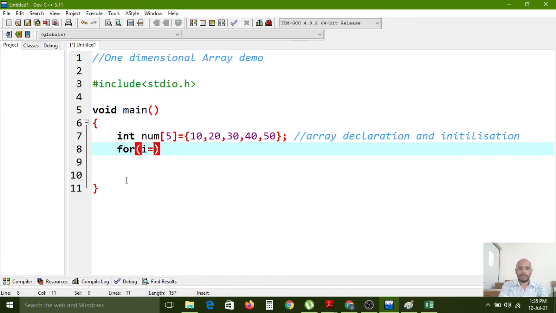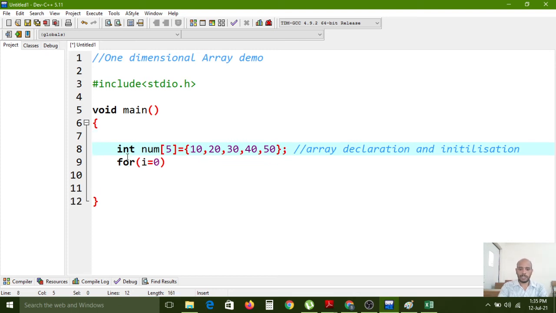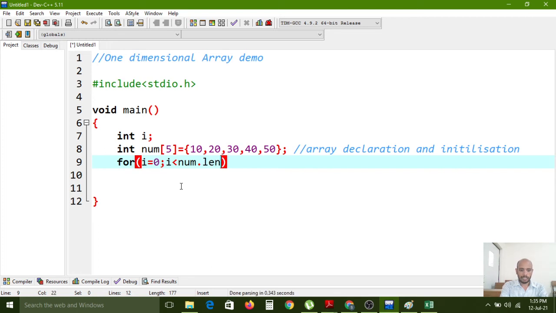Here, i equal to 0. First, we need to declare the variable i. This is the starting point, so i is initialized with 0, and i less than num.length. What is this length used for? It collects how many elements we have, nothing but 5 elements. That complete statement returns the element count, so nothing but i less than 5.